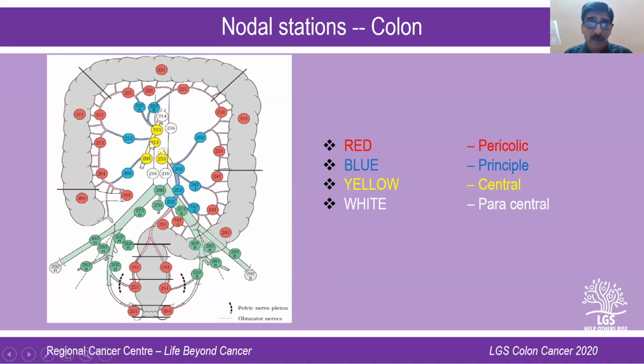And beyond that, you can see the yellow lymph nodes. If you look very carefully, you can see that these yellow lymph nodes are along the superior mesenteric artery on the right side and on the inferior mesenteric artery on the left side. These are known as the level 3 lymph nodes or the tier 3 lymph nodes. So the lymph node stations in colon are divided into tier 1 or level 1, which is the pericolic lymph nodes, or the blue lymph nodes, which is known as the principal lymph nodes, or the yellow lymph nodes, which is known as central lymph nodes. Beyond that, there's something known as paracentral lymph nodes, actually the para-aortic lymph nodes. But from the surgical point of view or resection point of view, what is important is the red, blue, and the yellow nodes, which form what is known as the D1 dissection, D2 dissection, and the D3 dissection, which we will be discussing later on in our presentation.